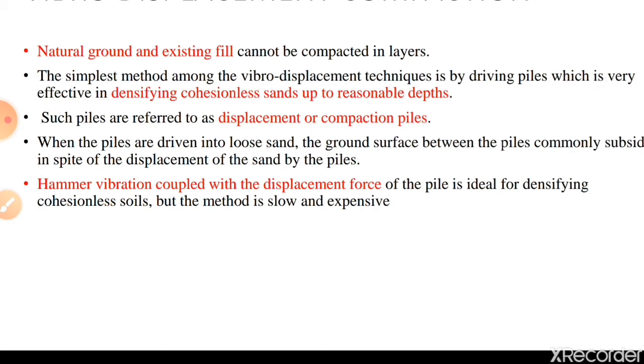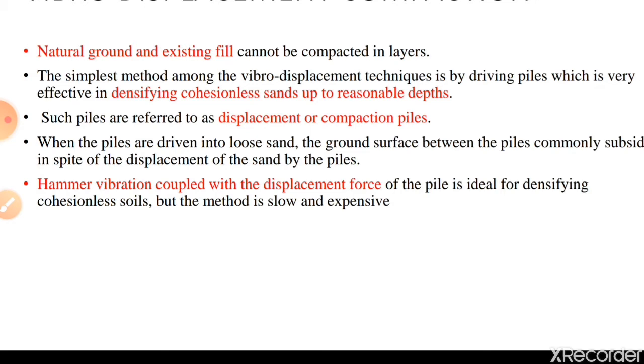The natural ground and existing fill cannot be compacted in layers. When there is natural ground or existing fill, it is difficult to compact in different layers. The simple method among the vibro displacement techniques is driving piles, which is very effective in densifying cohesionless sands up to reasonable depth. Such piles are referred to as displacement or compaction piles.